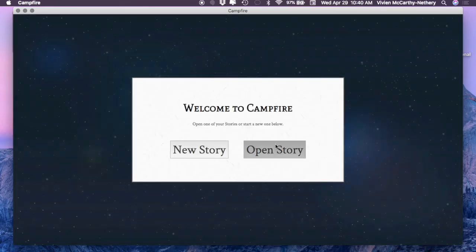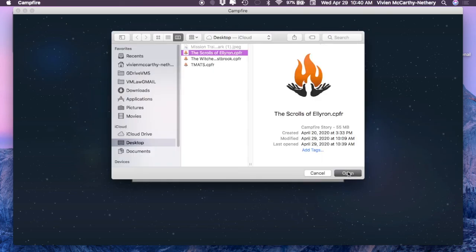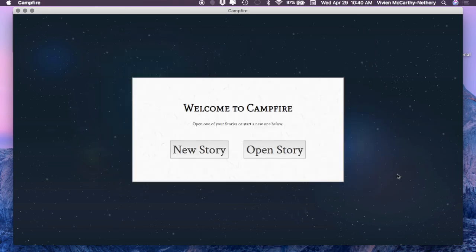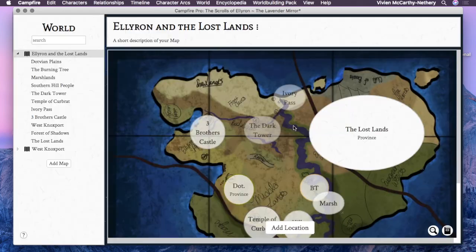So I'm going to show you Ellyron's map because, like I said, I illustrated that myself and so it's a lot more built out. I forgot to do it when I was showing the timeline because Ellyron is way more fleshed out than this one. So we're going to go into the map, and there is the map of Ellyron. I've got some of the important lands covered so you can't see them. Those translucent areas are where most of the story takes place. So that is a quick rundown of Campfire.